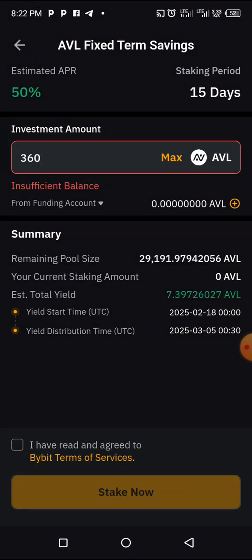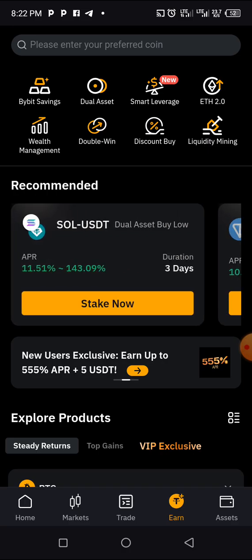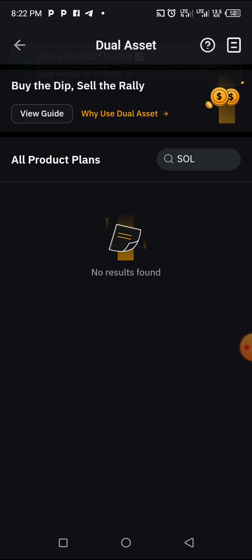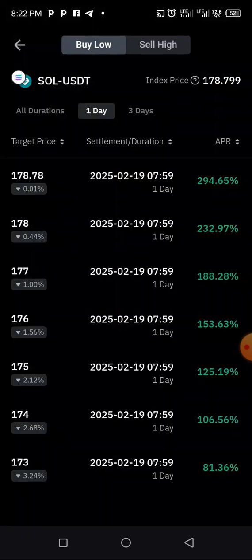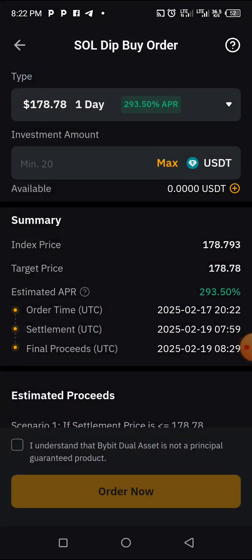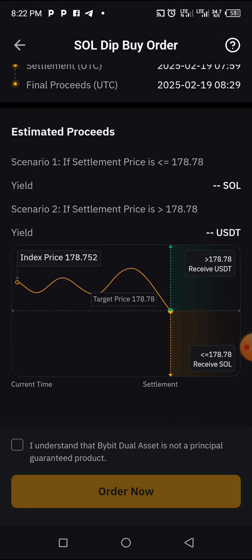This is how you can be making money small on platform, the exchanges. So imagine you have another coin here which you can stake. Let's say you have another coin that you can stake here, okay? This is 3 days. This 3 days method is what we call a dual principle, whether the coin will come up or it will decrease. So when you select a coin here and then the coin goes up, you get it. Okay, if the coin goes up, you get 178. Imagine you put the price here. Okay, then if the price goes down, you get this one.